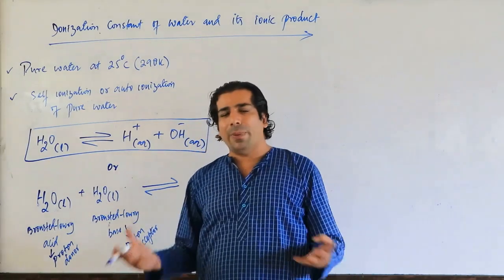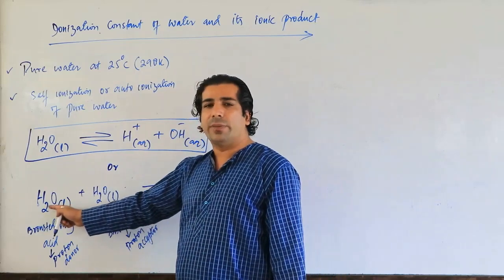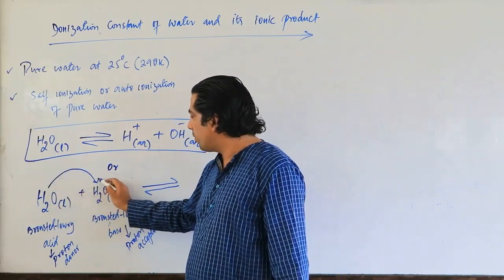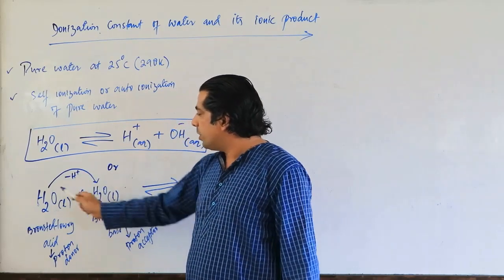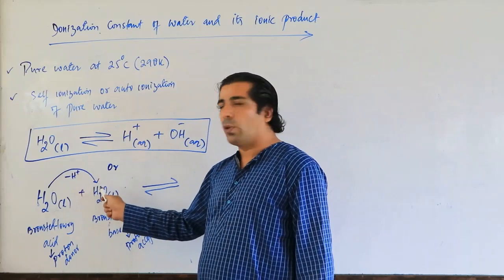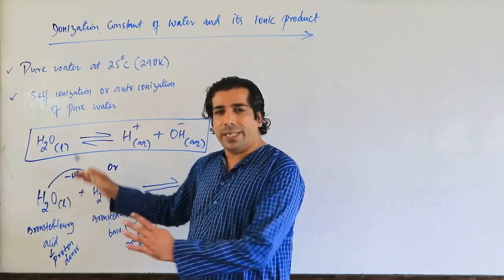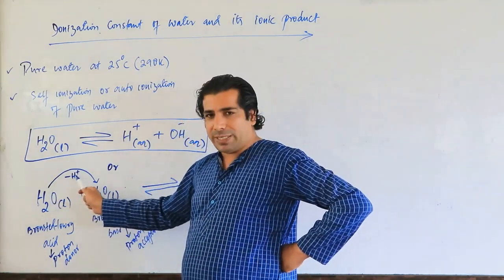So what is happening in the aqueous medium? One water molecule is donating the proton. That is, this water molecule will donate a proton, so I will write minus H plus. Minus H plus means this guy is losing the proton, that is, it is donating the proton. When H2O donates the H plus, what remains here?